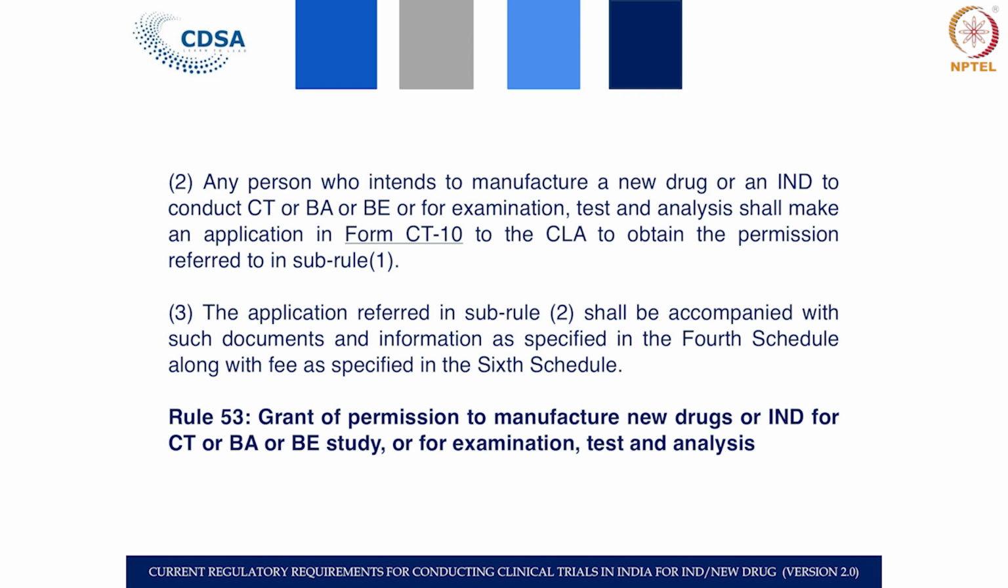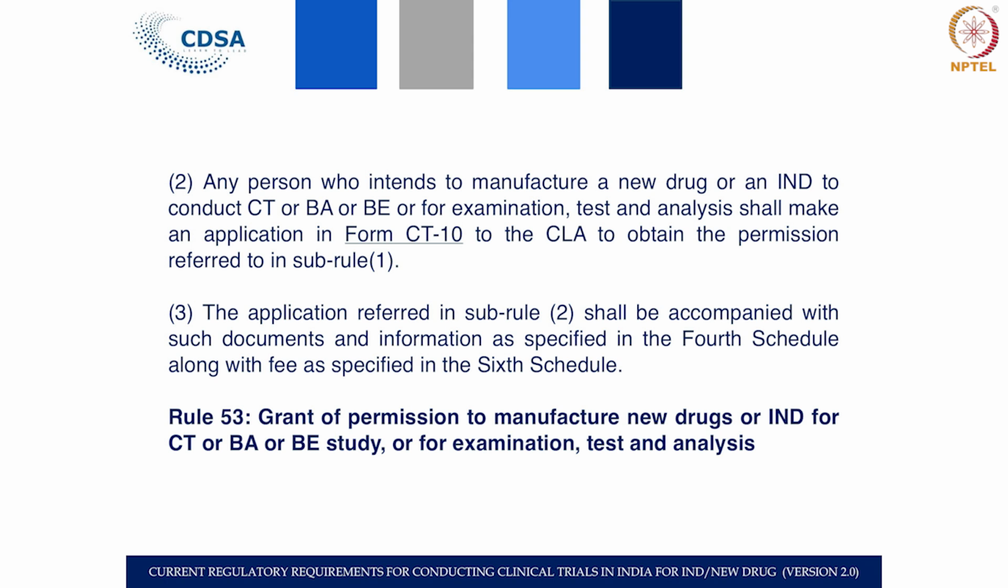There is a form which is called CT10, and as per this form, any person who intends to manufacture this new drug or investigational new drug has to apply in this specific form, CT10, to the Central Licensing Authority. In this form, there are also the various requirements, the documents to be submitted and the fees to be paid for the application for the new drug or the investigational new drug for the conduct of clinical trial.